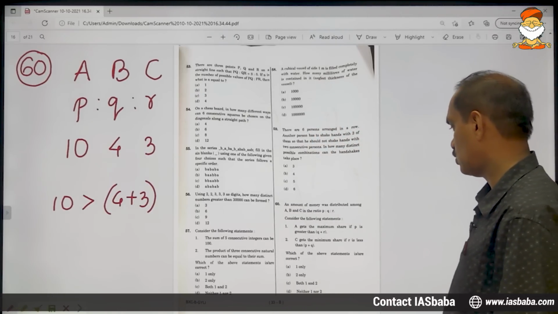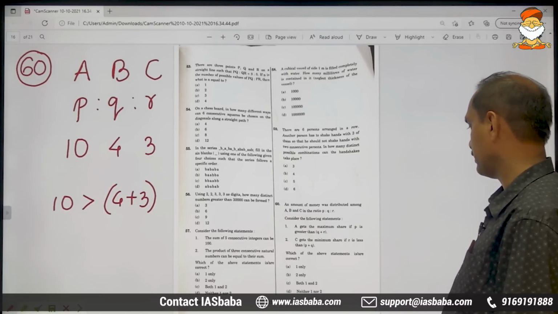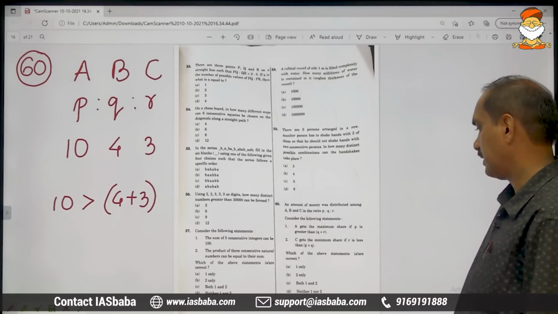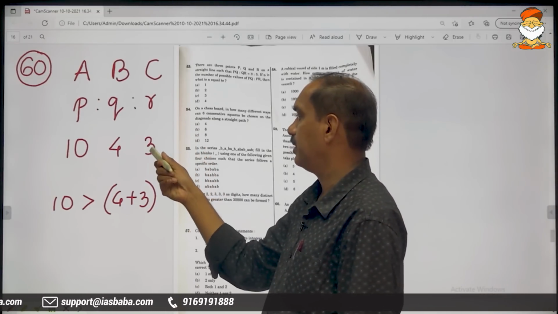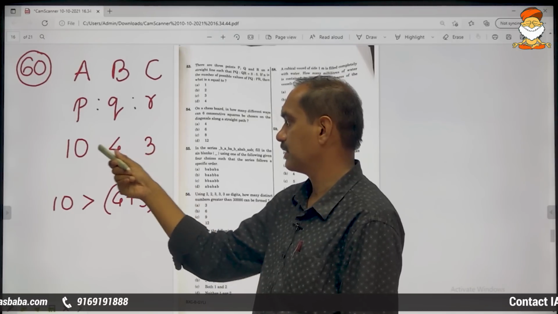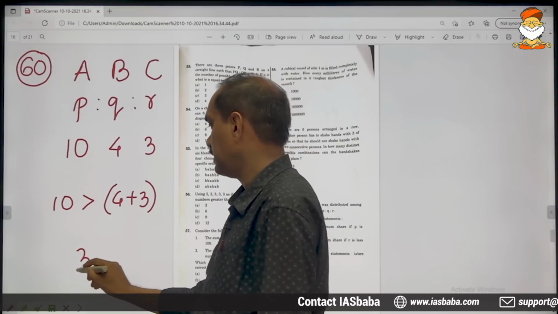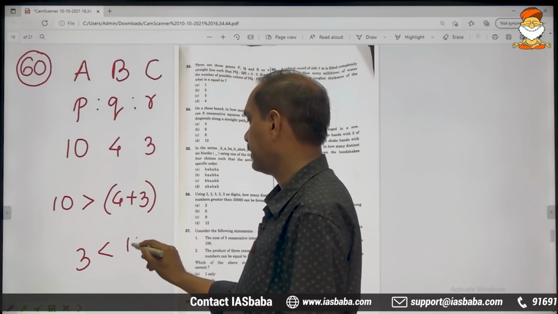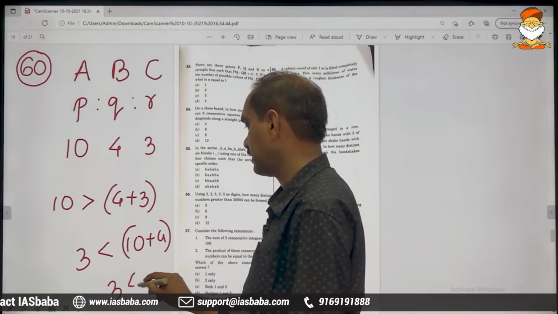Now, statement number 2, C gets minimum if R is less than P plus Q. C is getting minimum if R is less than P plus Q. 3 is of course less than P plus Q. 3 is of course less than 14.